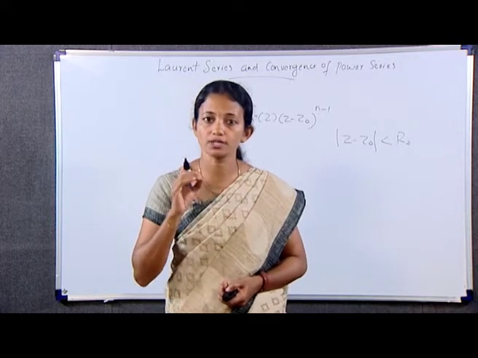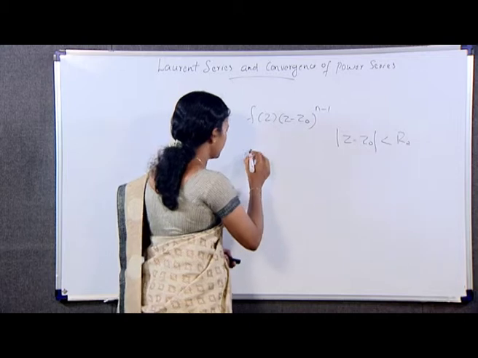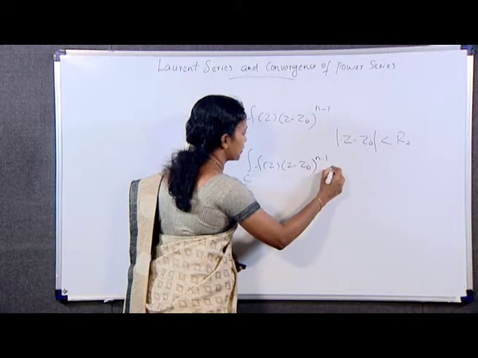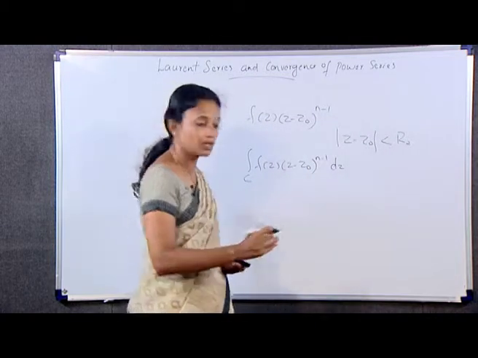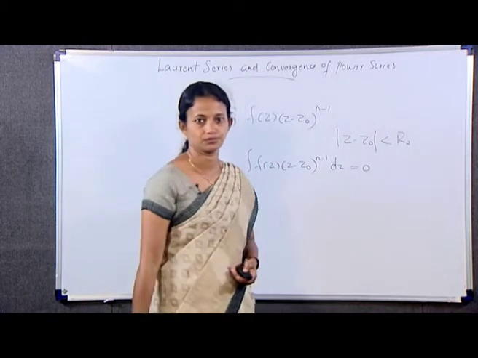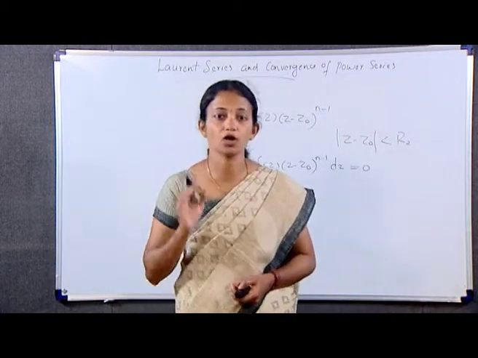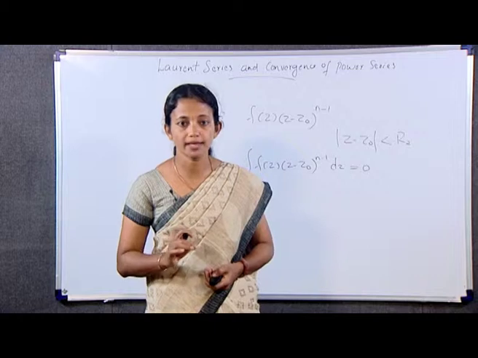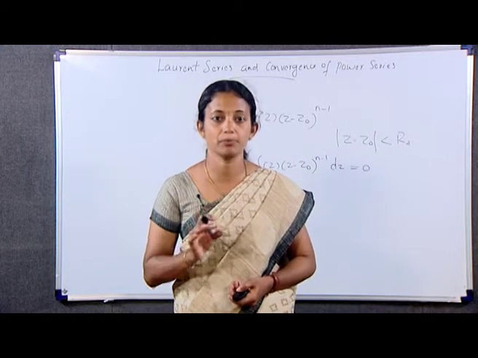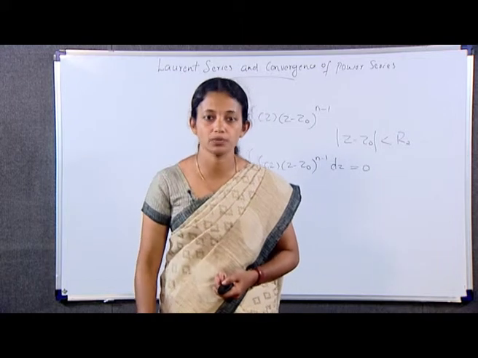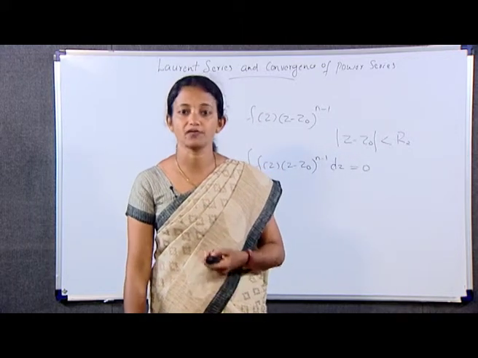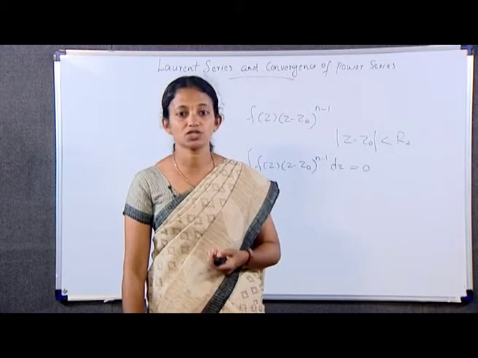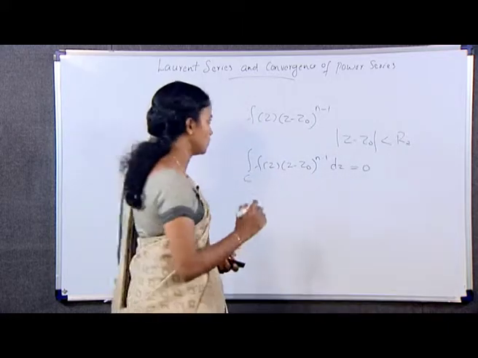Hence, by Cauchy-Goursat theorem, integral over C of f(z) (z minus z naught) whole raised to n minus 1 dz is equal to 0, and hence all of these coefficients b_n are 0.